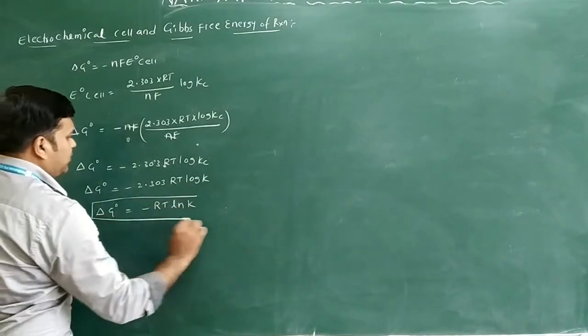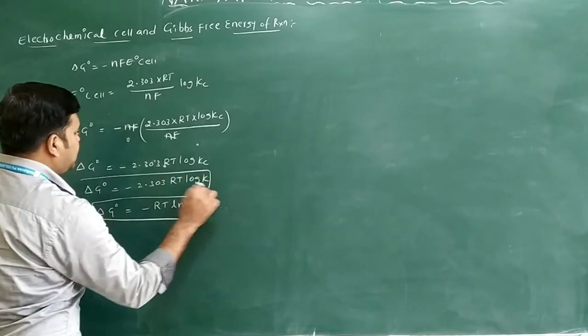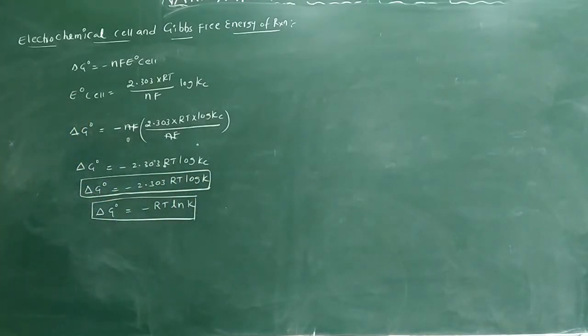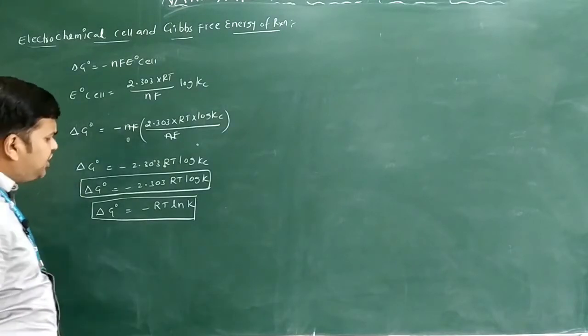So these are the different relations between the Gibbs free energy and the equilibrium constant K of the reaction. What is the use of this equation? It identifies the feasibility of the reaction.